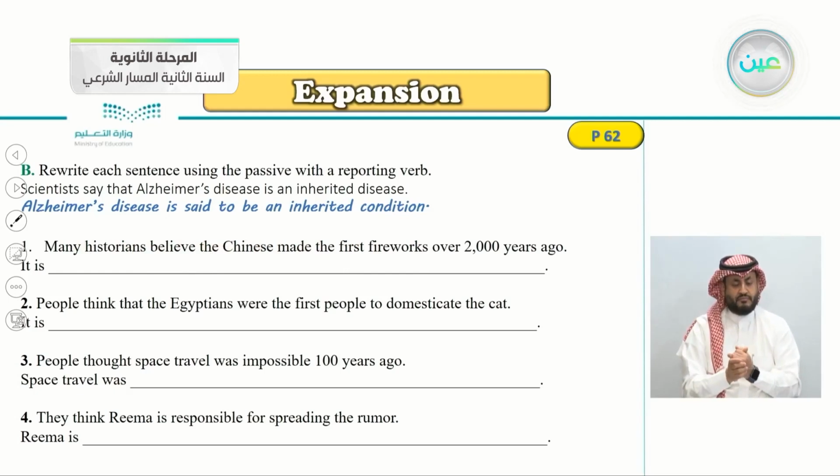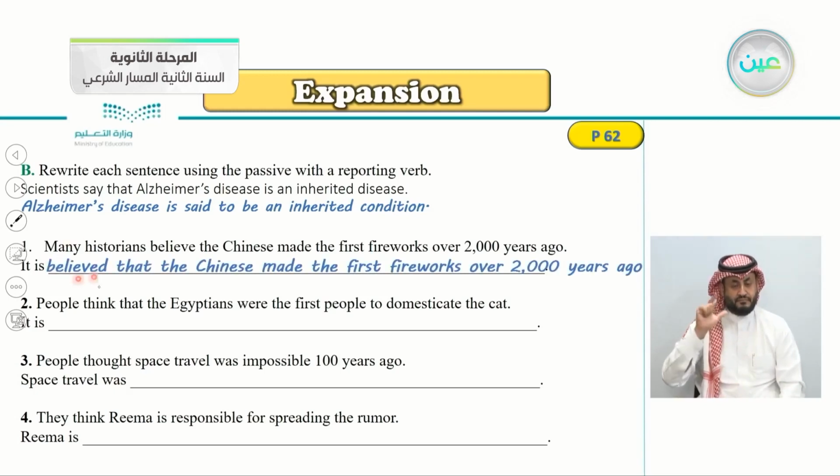How do we make this one into a reporting verb? It is very good. It is believed, because here is the verb believe, that the Chinese made the first fireworks over 2,000 years ago.